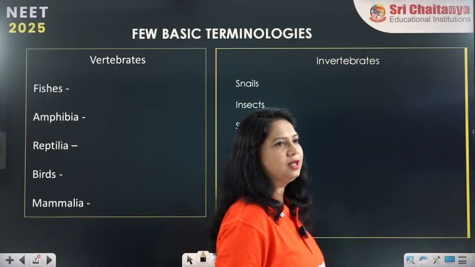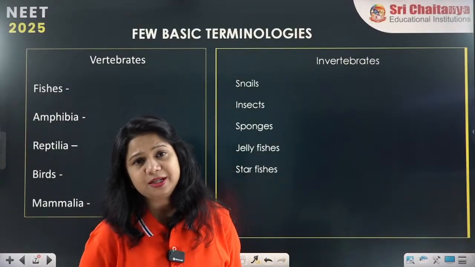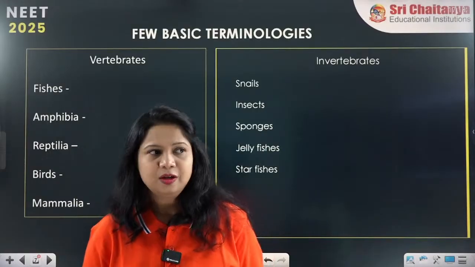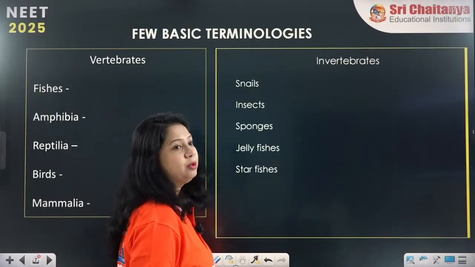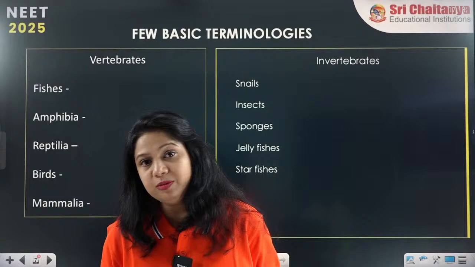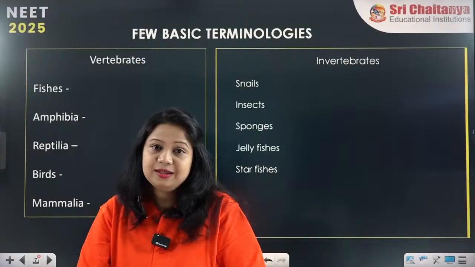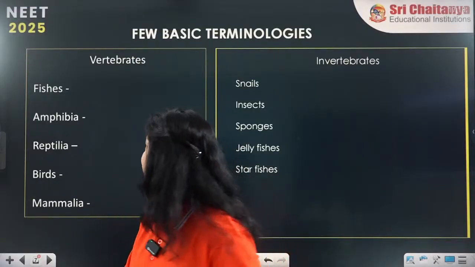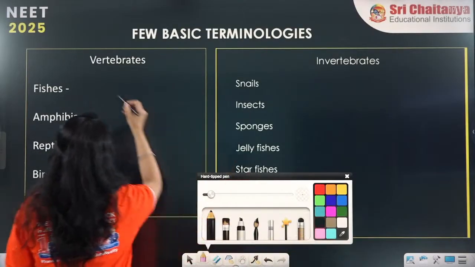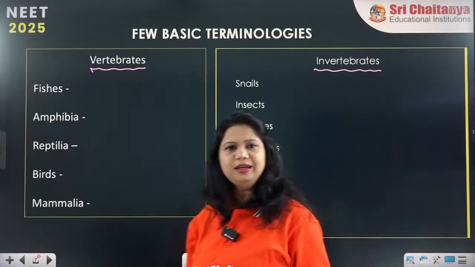So what are these vertebrates and invertebrates? If we have a vertebral column in the organism, and we all must be aware of the vertebral column, then the organism will be regarded as a vertebrate. And if the organism has no vertebral column, then the organism will be an invertebrate.